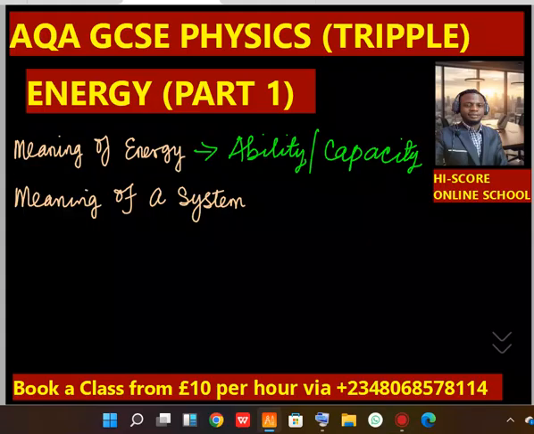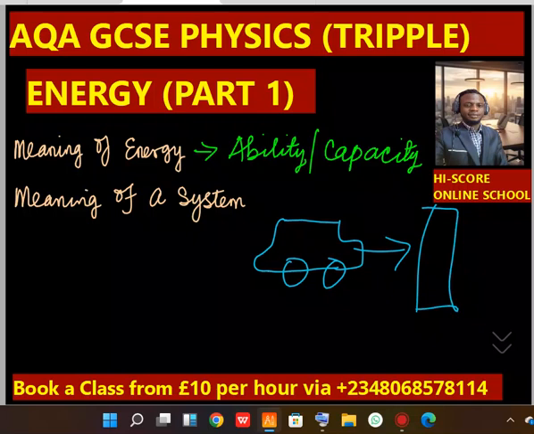For example, if a moving vehicle hits an obstacle, surely the obstacle may end up getting damaged or broken. Yes, that is because the energy possessed by this moving vehicle has been impacted on this, therefore doing some work on this system, and it now causes some form of action like a damage or a breakage. So we say that the vehicle possesses some energy.